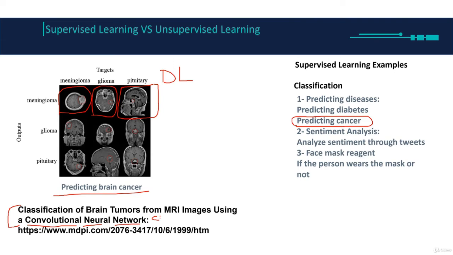In short, we call it CNN, and CNN is a type of artificial neural network. We're going to take that in the deep learning course, and this is the link if you want to check it in more detail. If you see this small circled area, these are the tumors, and the output is going to be yes, he got a brain tumor, or no, he didn't. 1 means yes and 0 means no, or whatever, depends. So this is a binary classification.